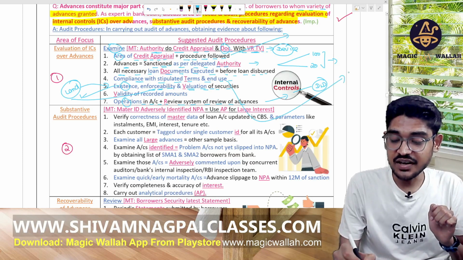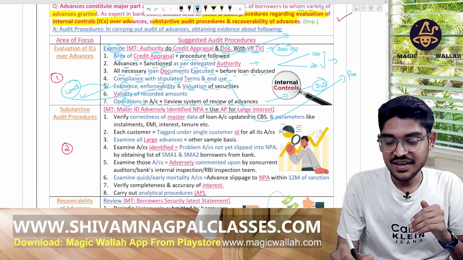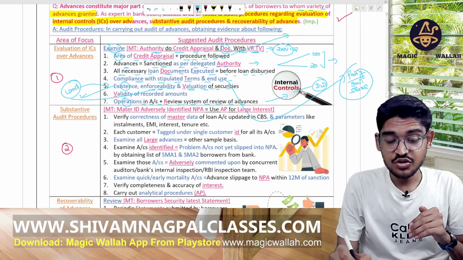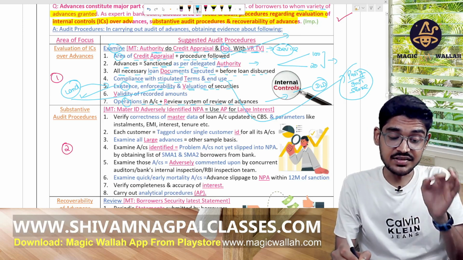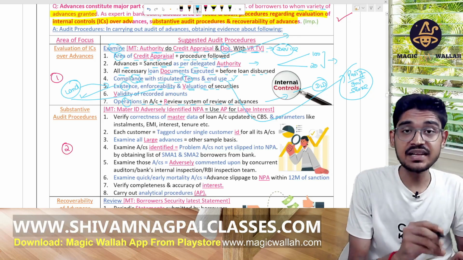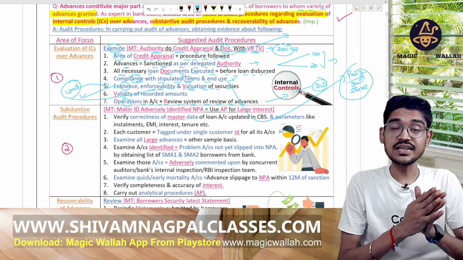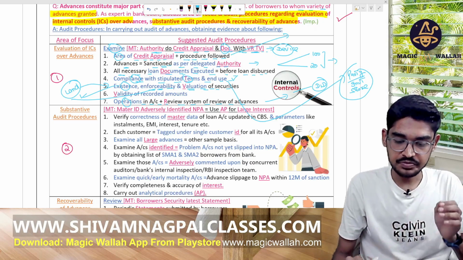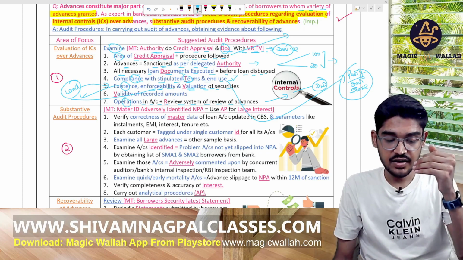Maybe he is using that loan for a party or investing in the share market. So the bank has to verify its end use and that its terms are complied with by the person who has taken the loan. So check the internal control over that, whether the bank has that kind of system or not. That is T.